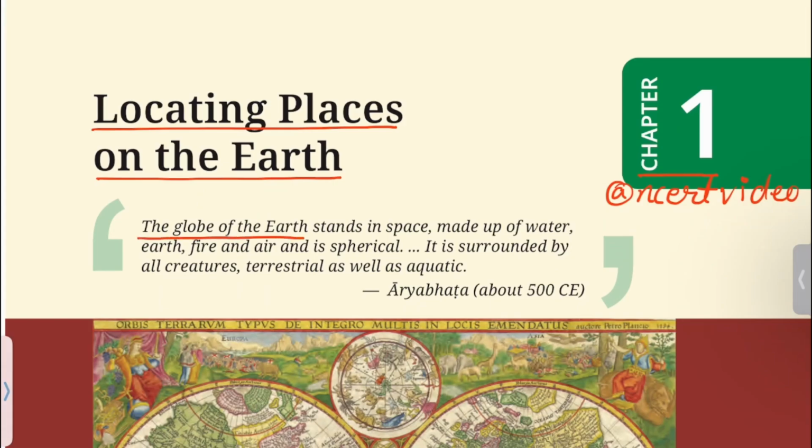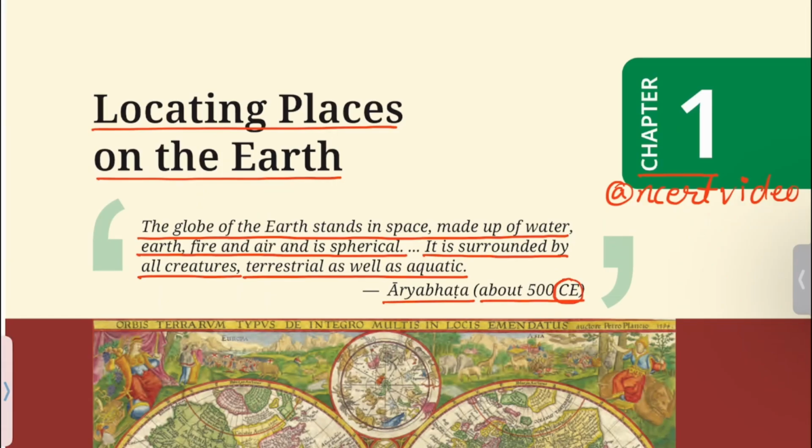The globe of the earth stands in space, made up of water, earth, fire and air, and is spherical. It is surrounded by all creatures, terrestrial as well as aquatic. Aryabhata, about 500 CE. To understand the meaning of CE, we will be moving to chapter 4.